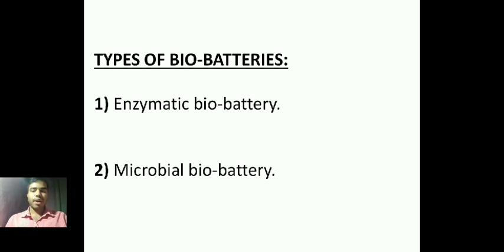What is enzymatic biobattery? In an enzymatic biobattery, biochemical agents, that is enzymes, are involved in the breakdown of the substrate. Next, microbial biobattery. In a microbial biobattery, microorganisms such as Escherichia coli, electric bacteria, etc. are involved in the breakdown of the substrate. In both types of biobatteries, the breakdown of the substrate yields protons and electrons. The circulation of these protons and electrons within the biobattery generates the conduction of electricity.